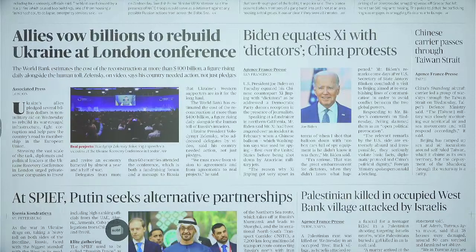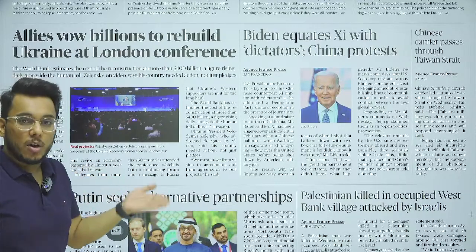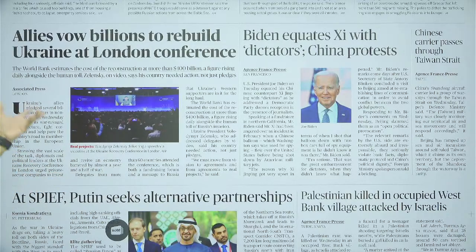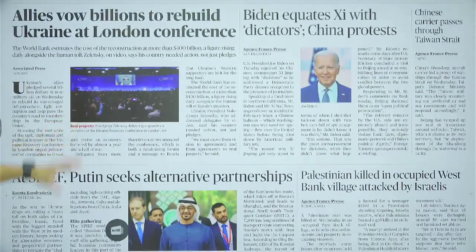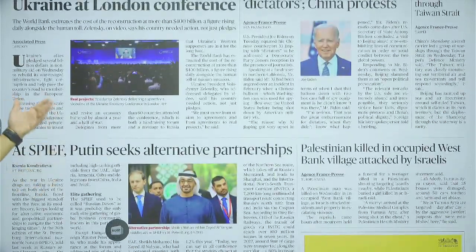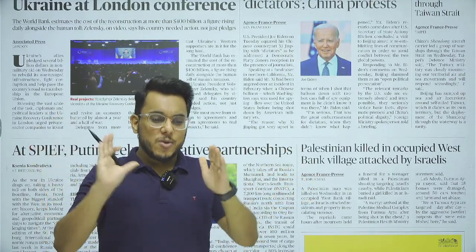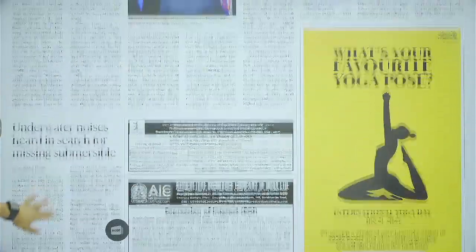Then coming to world page, allies vow billions to rebuild Ukraine at London conference. So as this Russia Ukraine war is going on and we have seen a lot of devastation and damage have happened, so the allied countries have invoked the help. Fine. Then Biden equates G with dictators, China protests. So almost every day there is one column for Russia, China US confrontation going on, and one Russia Ukraine crisis. You are not required to track every day the statements that are given by the leaders every day, these particular kind of evolutionary things. Okay, moving on.